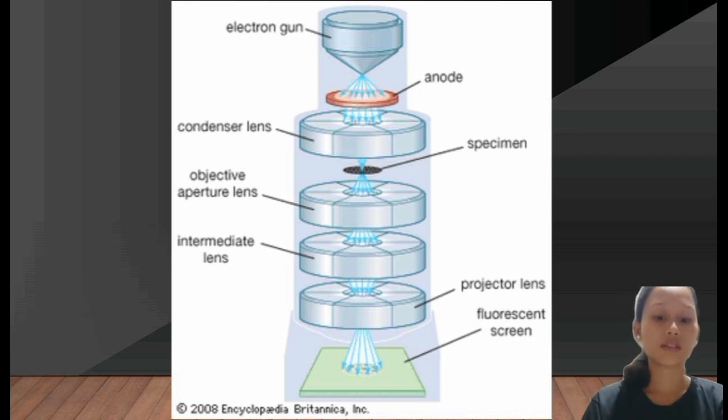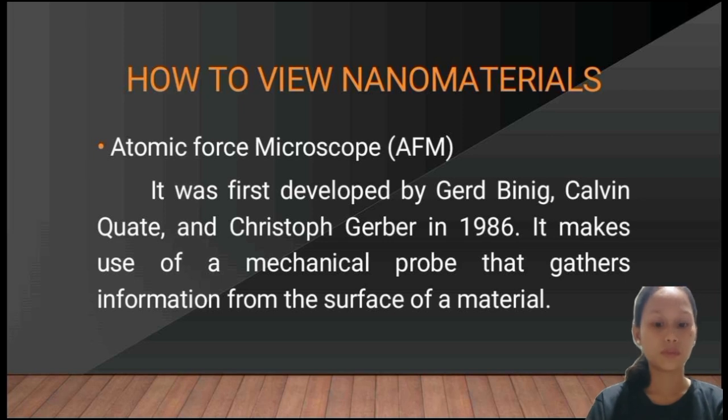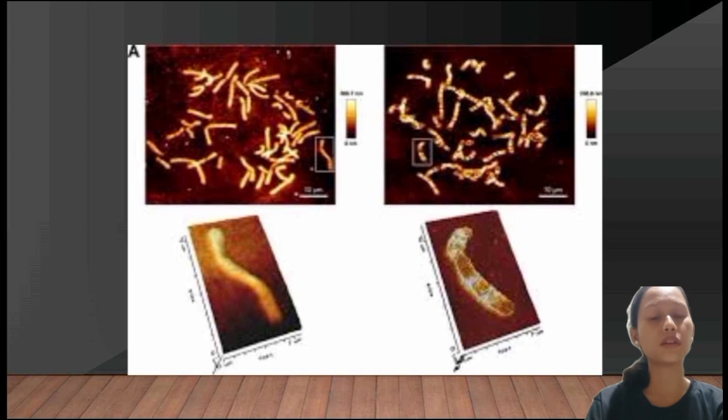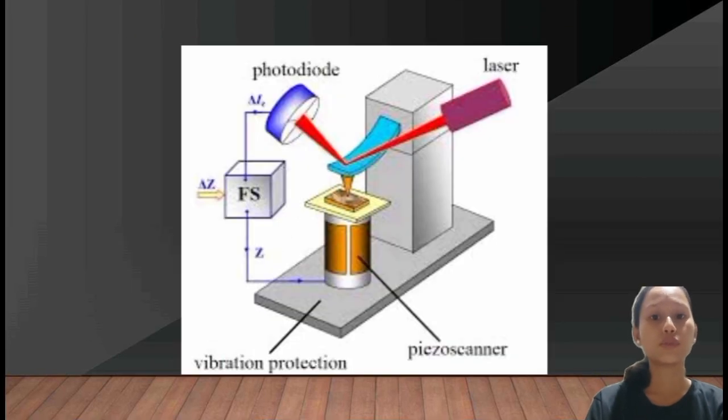Next is the atomic force microscope. The atomic force microscope was first developed by Gerd Binnig and Christoph Gerber in 1986. It makes use of a mechanical probe that gathers information from the surface of a material. The atomic force microscope is an instrument used to image surfaces at the atomic level.